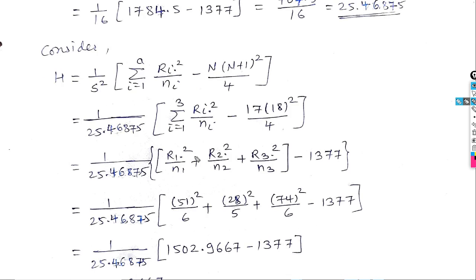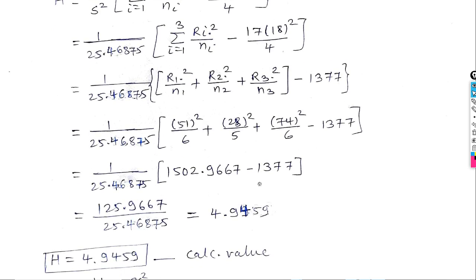You know N1 is 6, N2 is 5 and N3 is 6. R1 dot is 51, the sum of the ranks of the first group; R2 dot is 28, the second group; and R3 dot is 74, the third group. So 51 square, 28 square and 74 square. After doing these calculations, we get the value of the test statistic H as 4.9459.